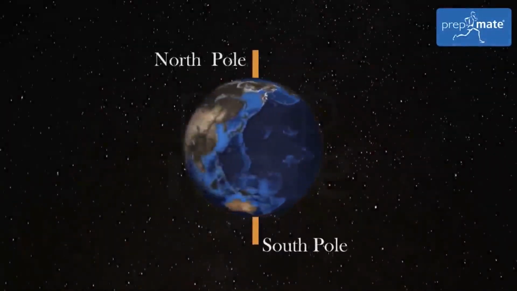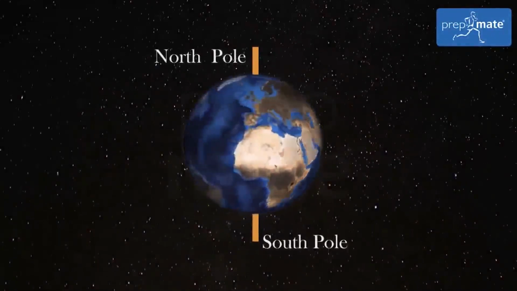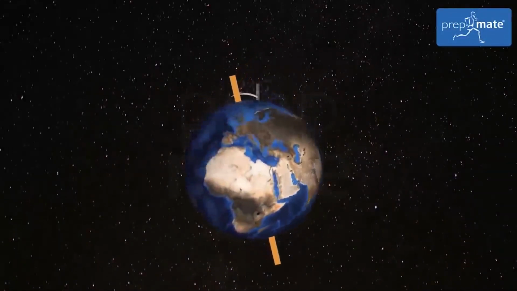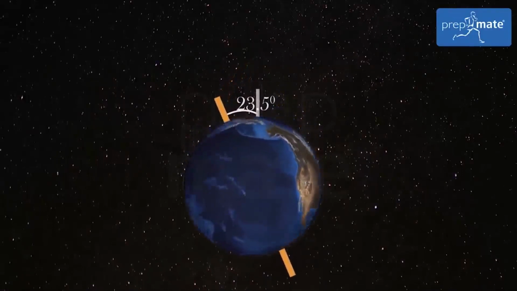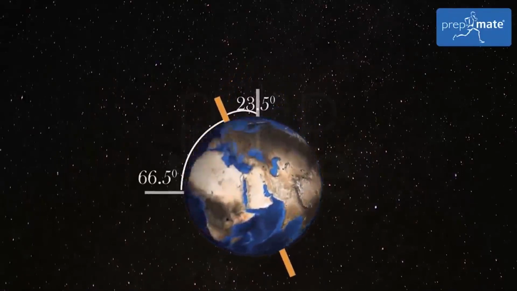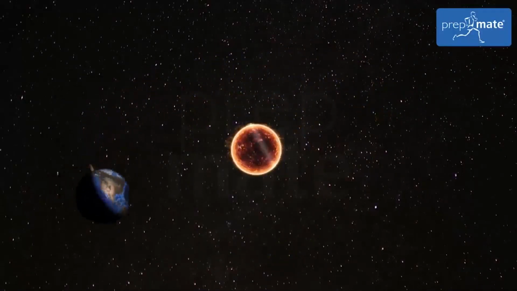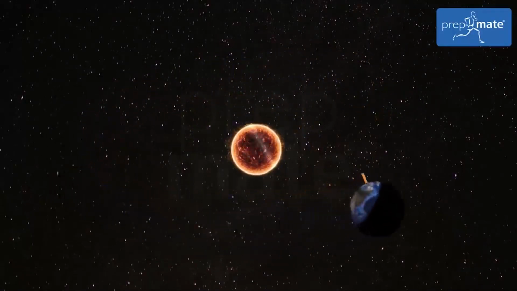The axis is the imaginary line connecting North Pole to South Pole. The Earth is inclined by 23.5 degrees, thus subtending an angle of 66.5 degrees over its plane. The tilting of the axis leads to different areas of the Earth receiving different amounts of sunlight.